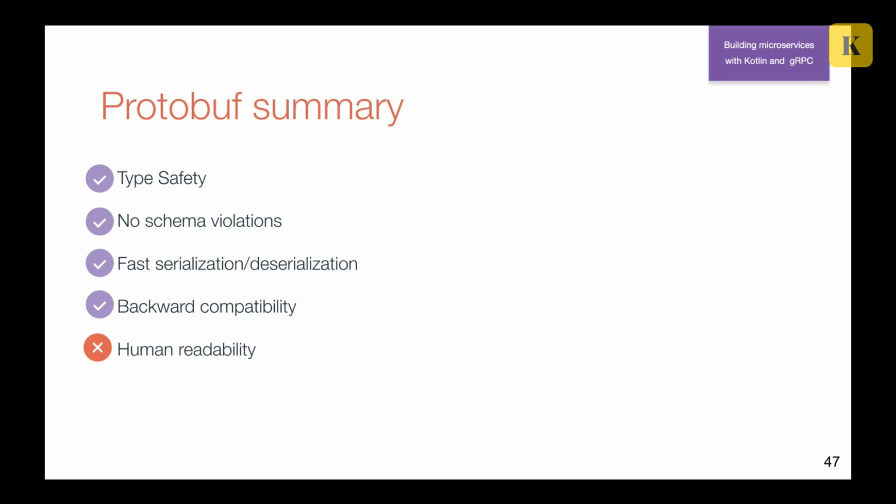But the main problem is lack of human readability. It means that if you somehow try to debug this and try to catch the message which was sent from your server to the client, you'll see only bytes. And if you can't read bytes, you're in trouble. But actually, I don't think it's a real problem, and I don't think that you need much of this. There are also a lot of converters to JSON, so on the server or client side, you can easily convert it to some human readable representation and show it.